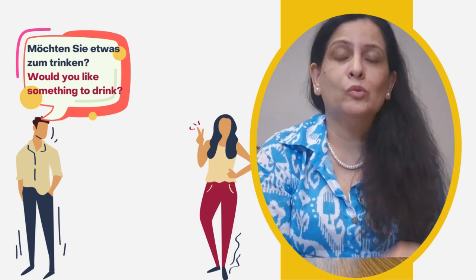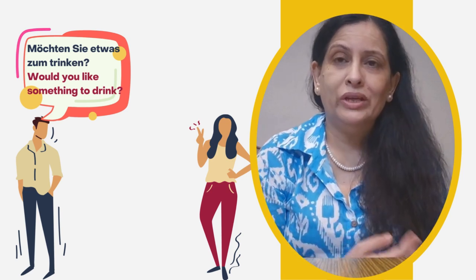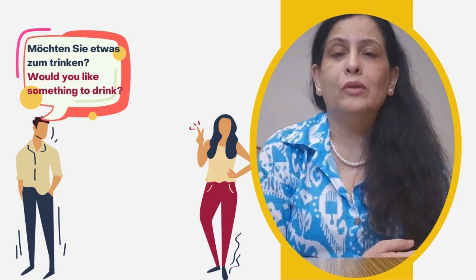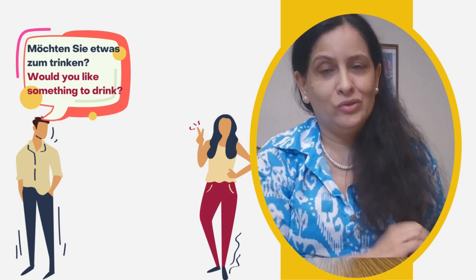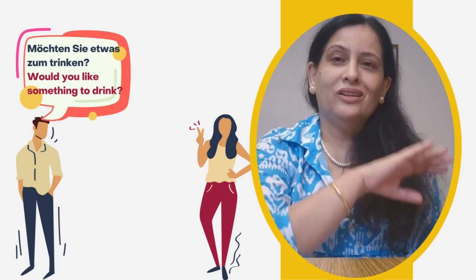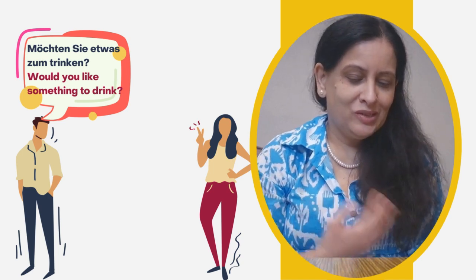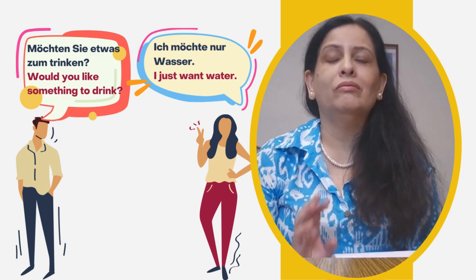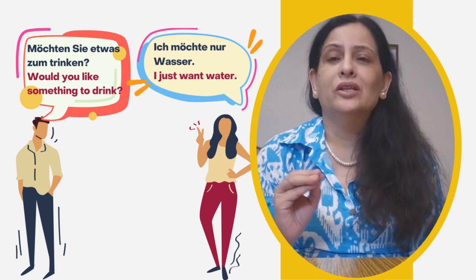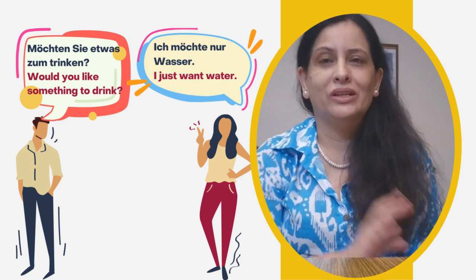And the next question will be möchten Sie etwas zum Trinken. This is the other way of asking what do you want to drink. Suppose you go to somebody's house. Then they will ask what would you like to drink. Okay. So the same question but in a different way we are asking. So here the answer will be, you can say ich möchte nur Wasser, meaning I would like just water, plain water. Nur is just. So just water I'll have.